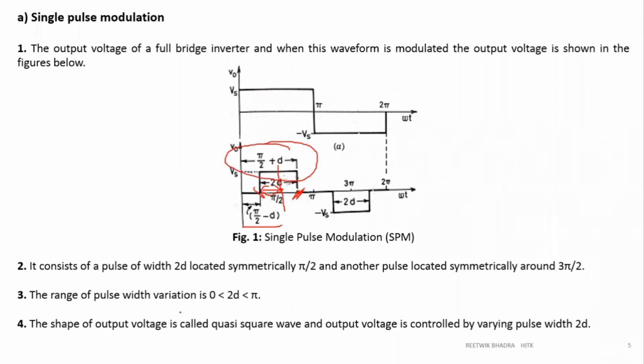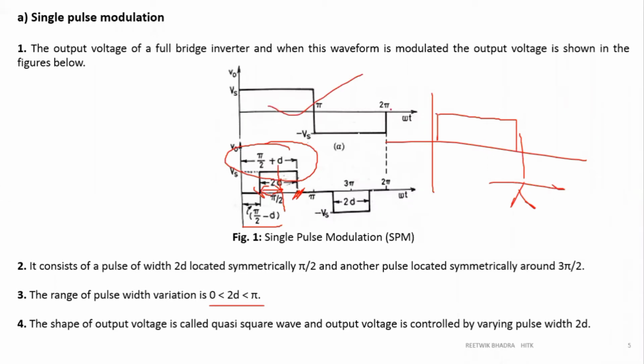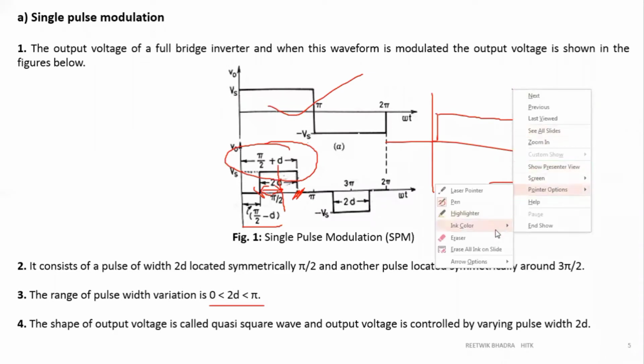Okay, so for the pulse width variation, I've just told you 0 less than 2D less than pi. So if this is 0 to pi over here, my pulse width should be like this. It can be close to pi, but not equal to pi. Otherwise, if it is equal to pi, then this waveform only comes out. So it will be less than pi and greater than 0. So a small gap should be present. And what is this 2D? We'll calculate it later, in the next slide.